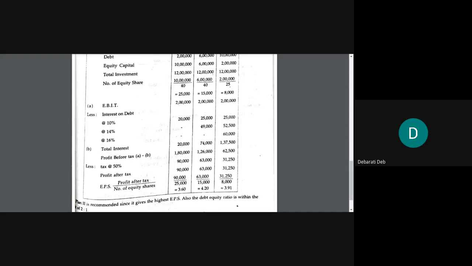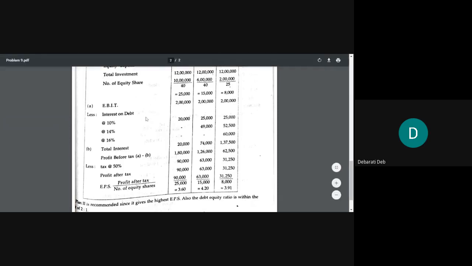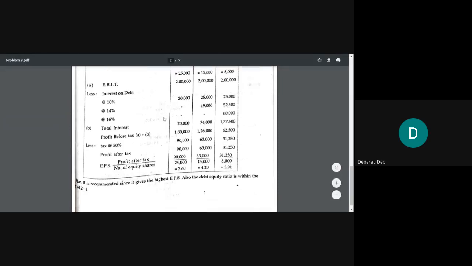Yes, have you completed? You're all leaving. Why? Have you completed? Yes, ma'am. Okay, Namrata, tell me the answer. Ma'am, 3.6, 4.2, and 3.90. Okay. So the calculations in the book are correct, no? Ma'am, yes. So which one will you recommend? Option 2, the second option, that has the highest EPS.